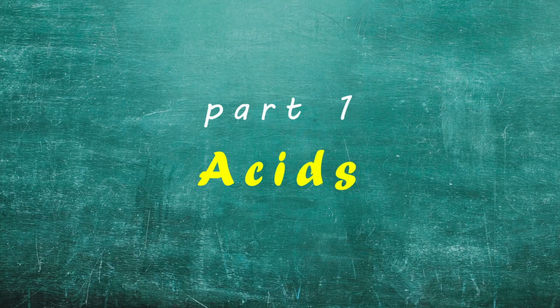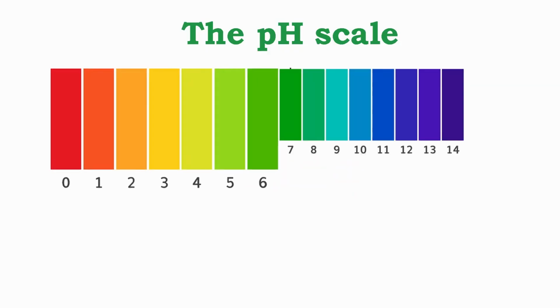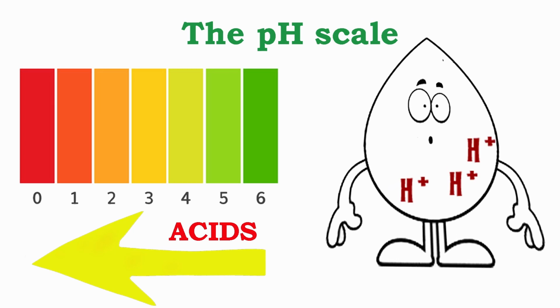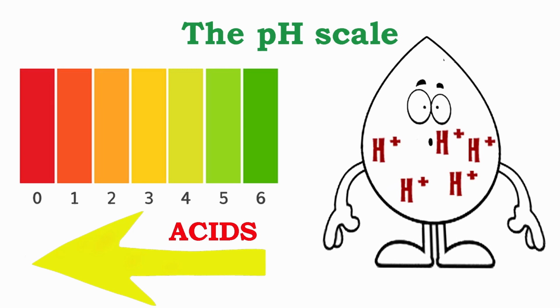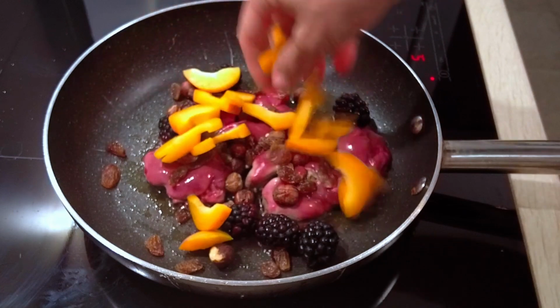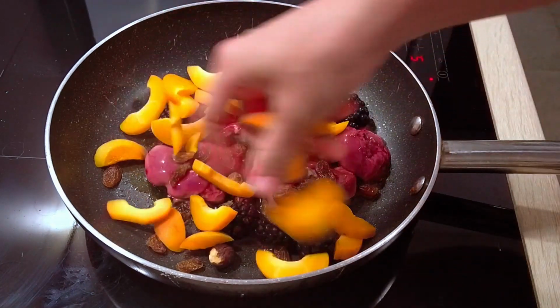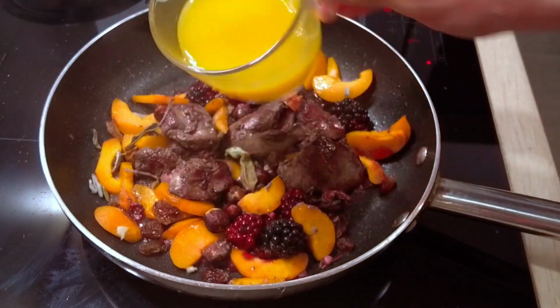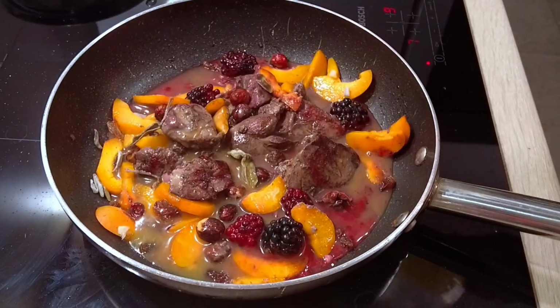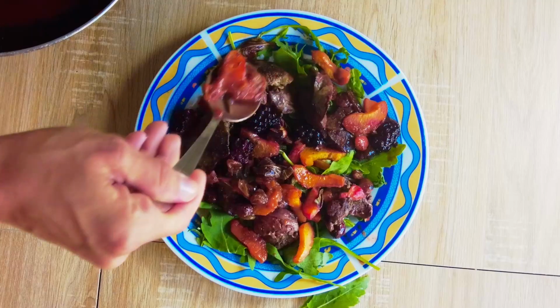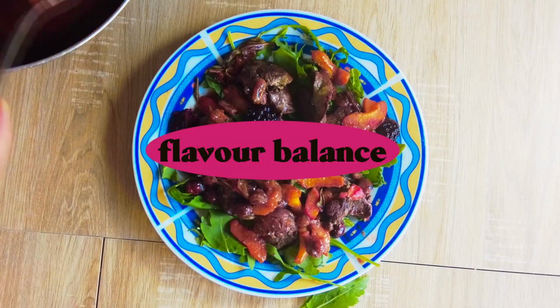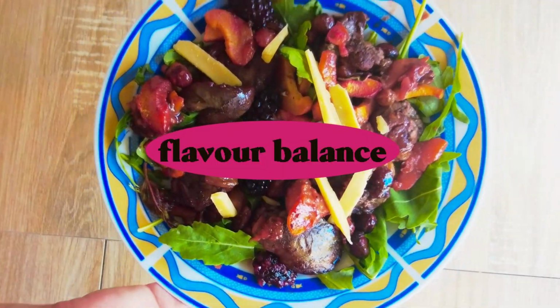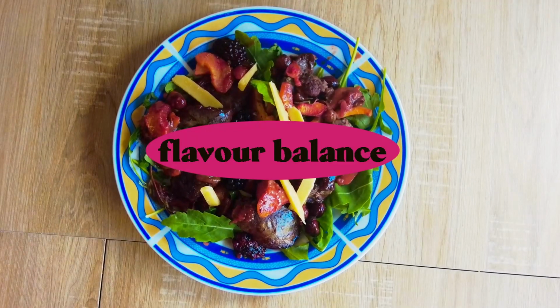Let's start with acids. Acids are substances with a pH level below 7, that is, substances that release hydrogen ions with different strengths. Acids in foods cause the usual sour taste. Citric, malic, oxalic, and tartaric acids are found in fruits and vegetables, while yogurt and other dairy and meat products contain lactic acid. Acids play an important role in harmonizing flavors, for example by lightening fatty dishes.